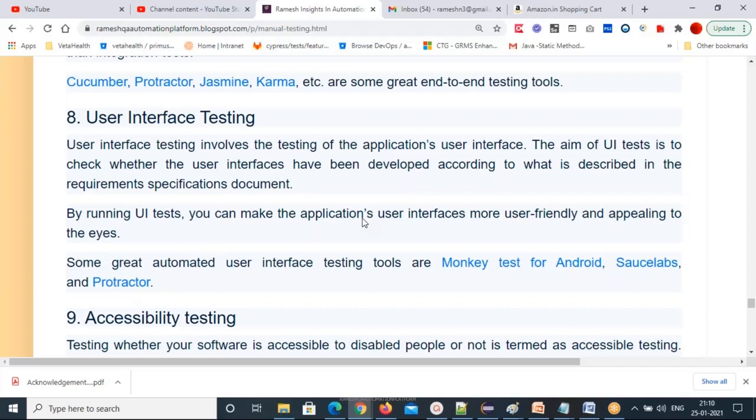By running UI tests, you can make the application user interface more user-friendly and appealing: whether the UI is proper or not, alignment is proper or not, tab order is correct or not, consistency in the font size, whether the color is proper or not. So these I explained, right? All of this is user interface testing, how it looks for the user.